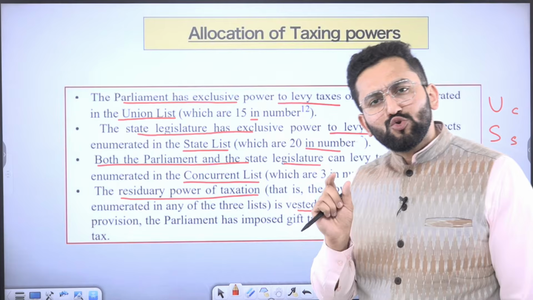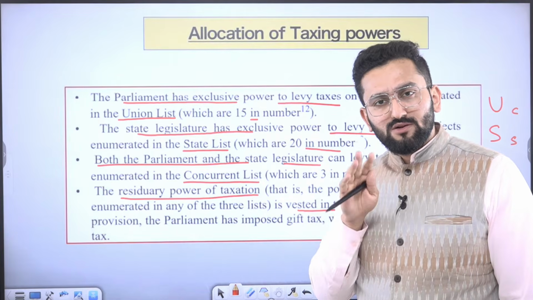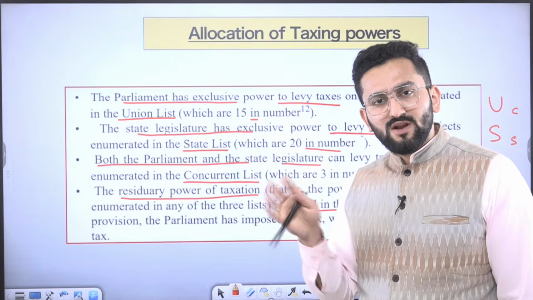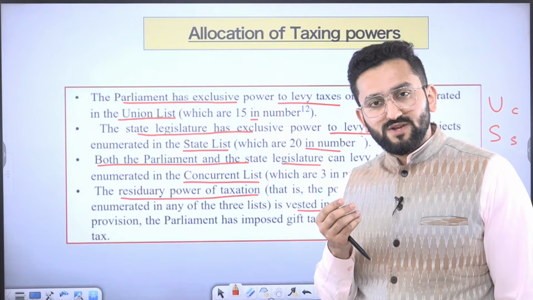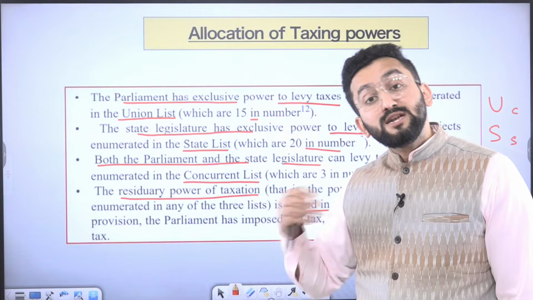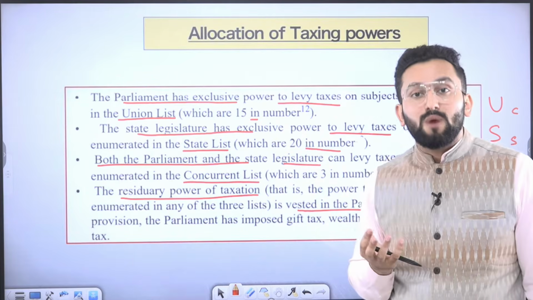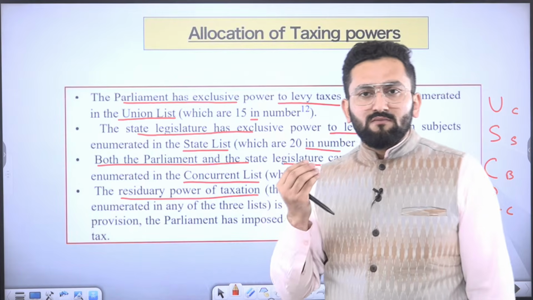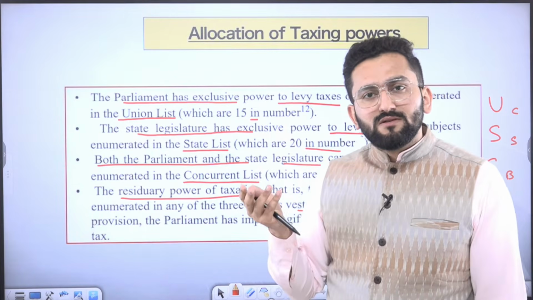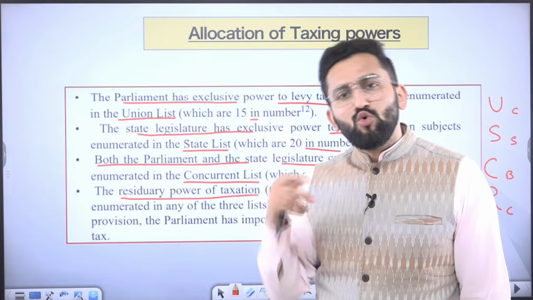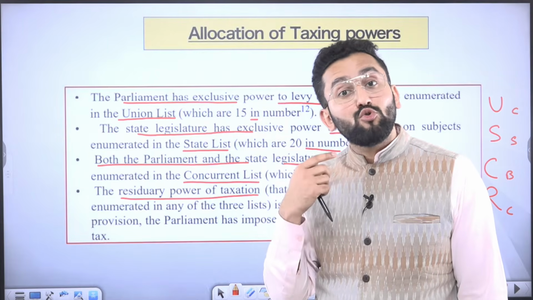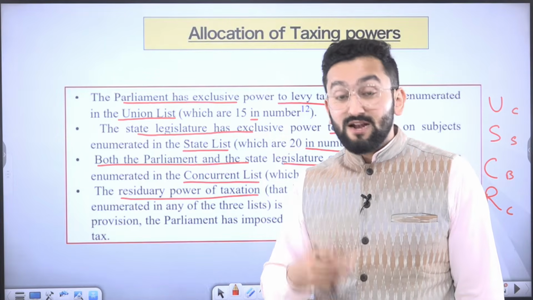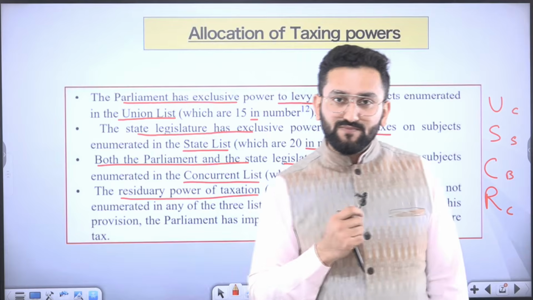It means those subjects which are not mentioned in the state list, union list, or concurrent list. What about those subjects? For example, a new area of business has come up which was not there earlier. So that is why this was not expressly mentioned. Now, who is going to have the power to impose tax on that? Let me give you one interesting example.